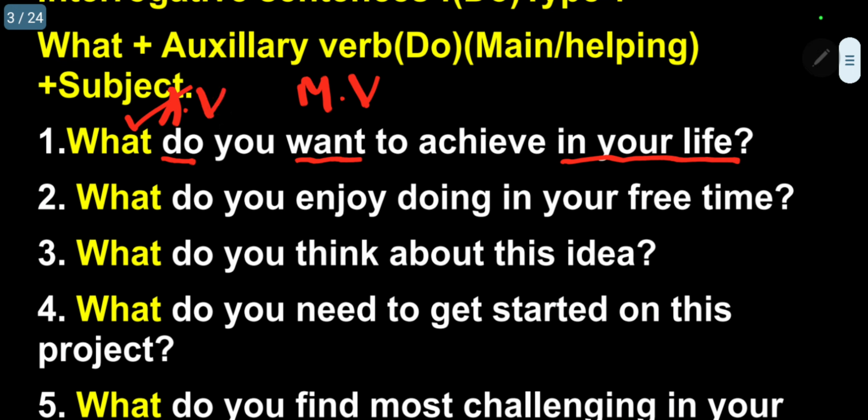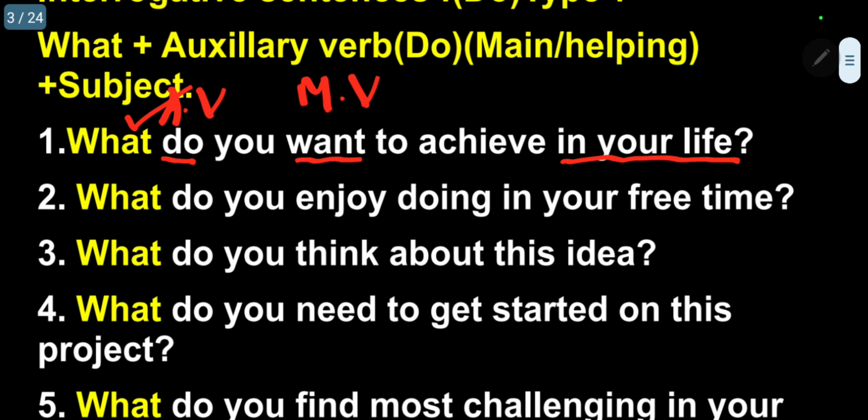The meaning is, உன் வாழ்க்கையில் நீ என்ன சாதிக்க விரும்புகின்றாய்? What do you want? That is the meaning. I cannot give the Tamil meaning in all the sentences, so better you understand. The words I am using are simple, so you understand.